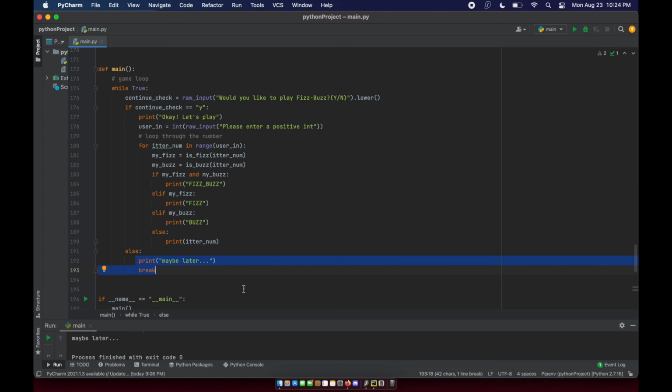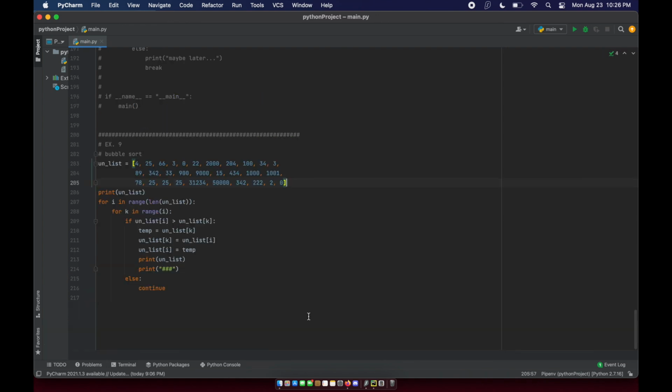program ends. And finally, the last example we're going to look at is a small algorithm called the bubble sort. Now, again, we haven't talked about lists, but we're just going to show you what this looks like. A bubble sort is going to sort all the values in this list and bring the highest values to the front, and it's going to sort the list in order of greatest to least, okay? And the cool thing that we should be focusing on is this right here, for i in range length of our list, for k in range i.